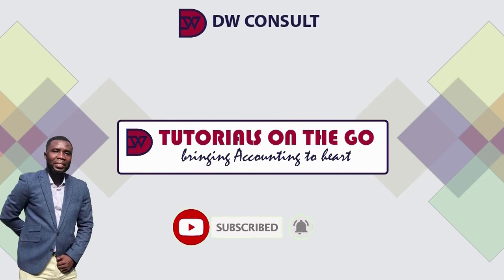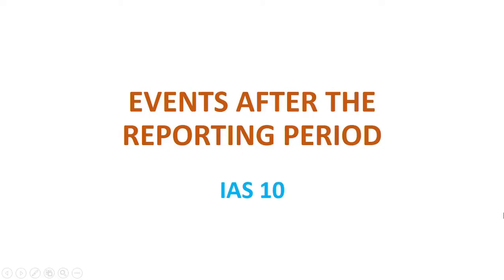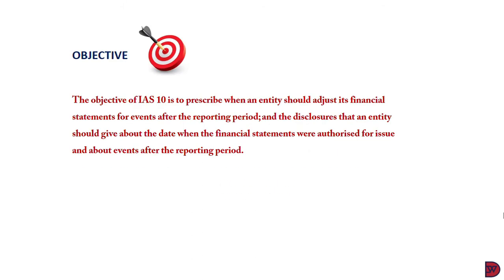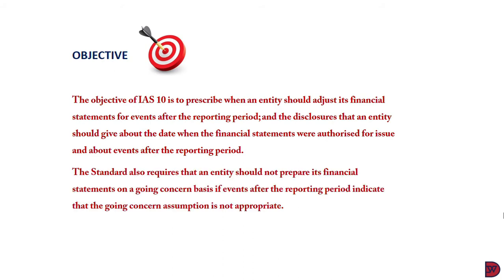Now, to this episode's lecture. Events after the reporting period, IAS 10. The objective of IAS 10 is to prescribe when an entity should adjust its financial statement for events after the reporting period, and the disclosures that it should give about the date when the financial statements were authorized for issue and about events after the reporting period. The standard also requires that an entity should not prepare its financial statement on a going concern basis if events after the reporting period indicate that the going concern assumption is not appropriate.